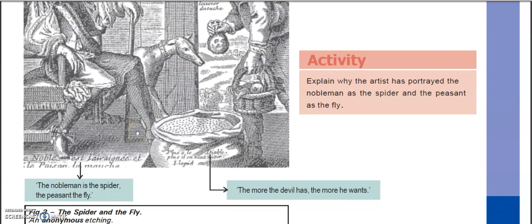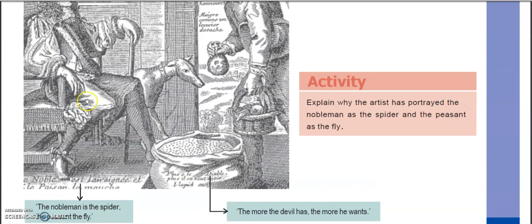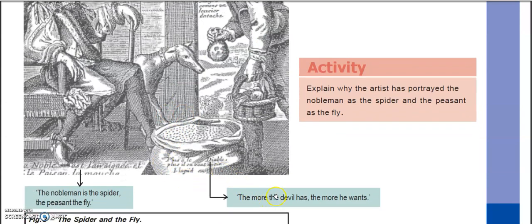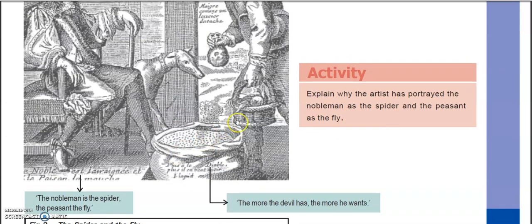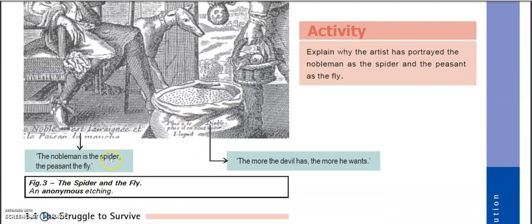And this picture is they have given this name, the spider and the fly. So he's spider, okay? Like spider eats the fly, so they are trying to tell that he's eating them, okay? So, and this peasant, he is kind of a fly, okay? So the nobleman is the spider and the peasant the fly.